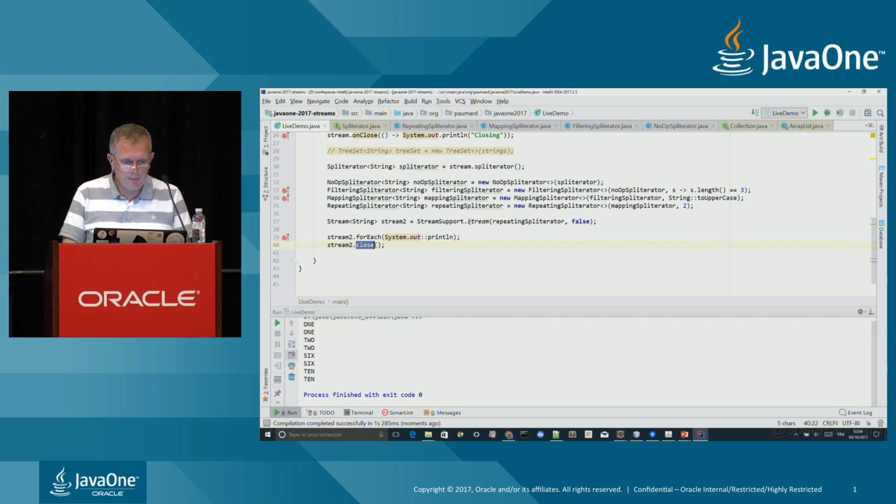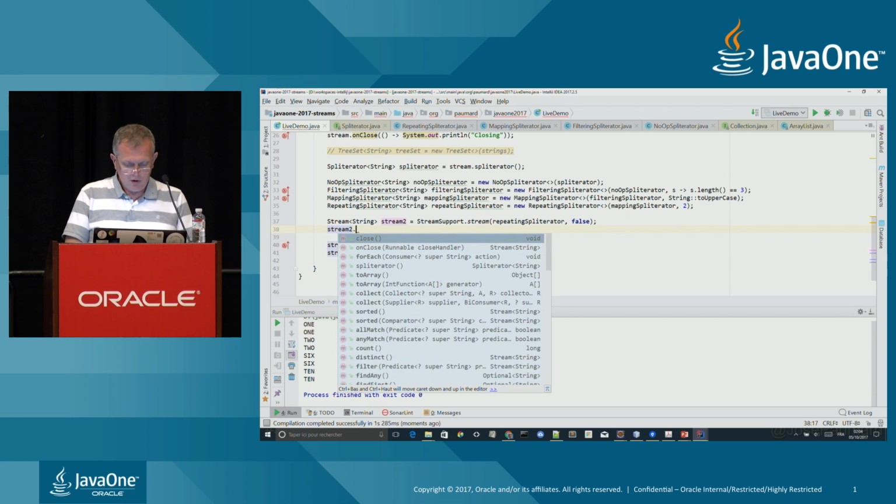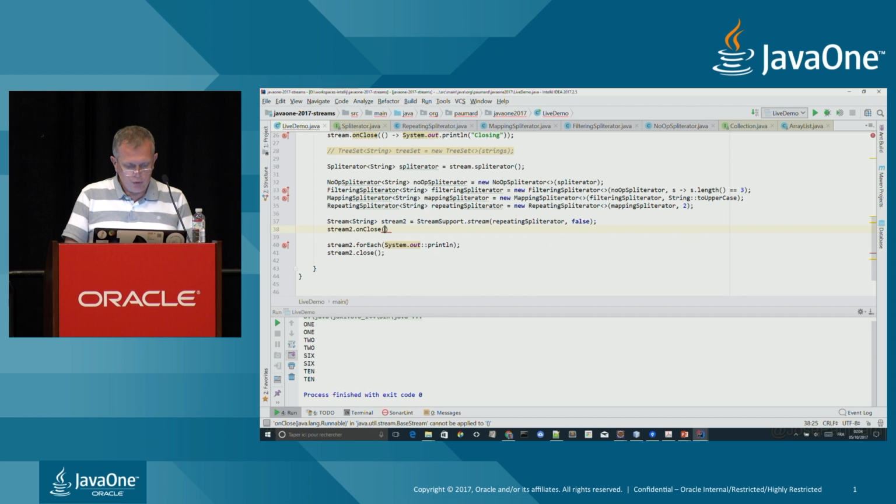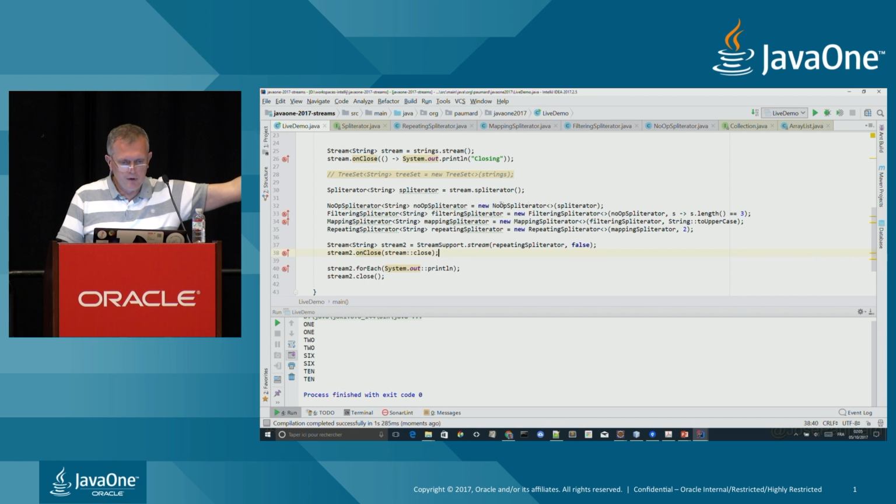So every time I am creating a stream like that on a Spliterator, what I should be doing really is stream2, call the onClose, and call the stream close method of the stream my Spliterator have been created on.